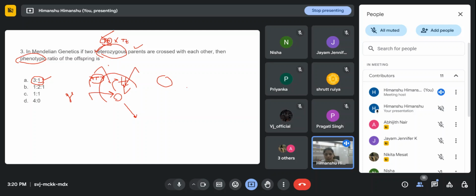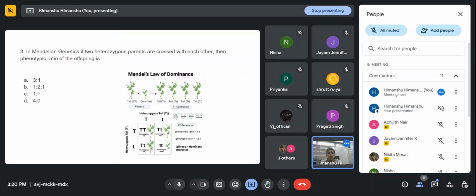And here they are only asking about the phenotypic ratio, right? The morphological ratio if we are crossing heterozygous parents. So in Mendel's law of dominance also, this is a very simple cross.